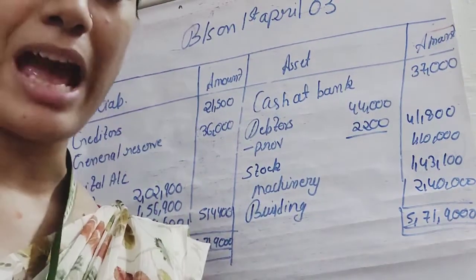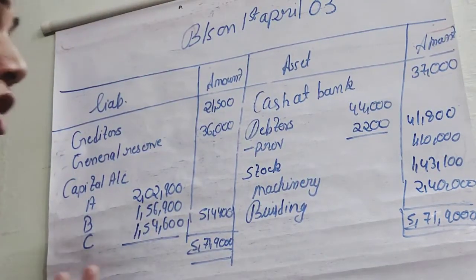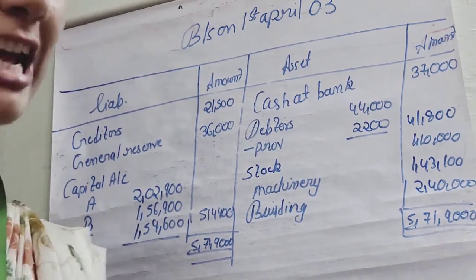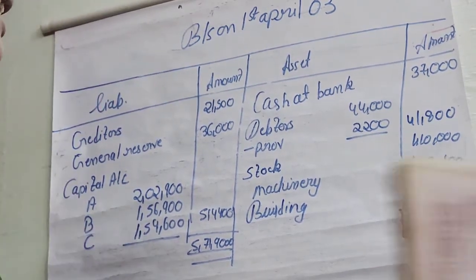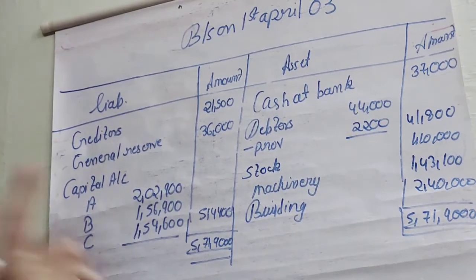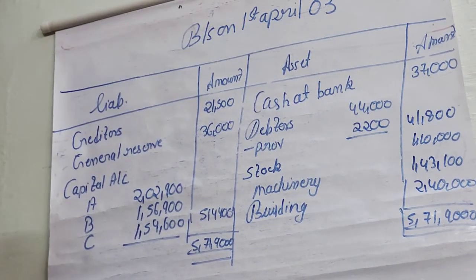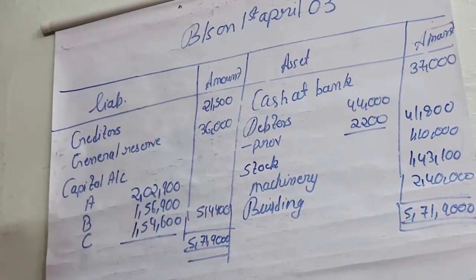Yes, so now we have prepared the balance sheet. This is the revised balance sheet, जो सारे adjustment करने के बाद on 1st April जो balance sheet हमारे पास रहेगी. So firstly we will write the creditors.